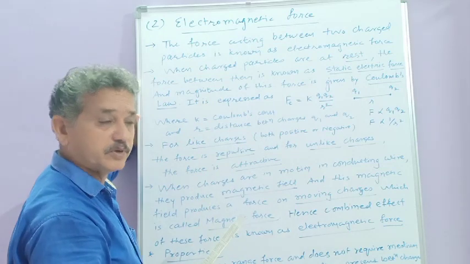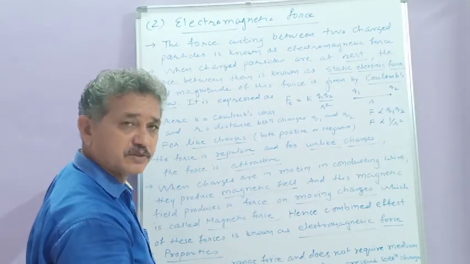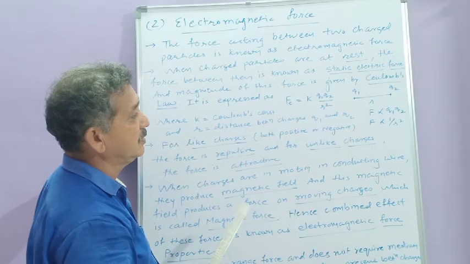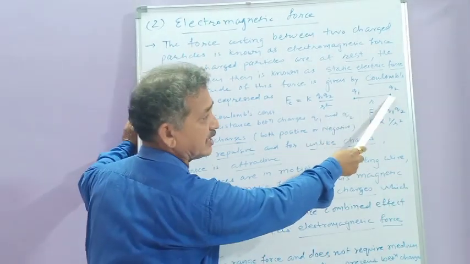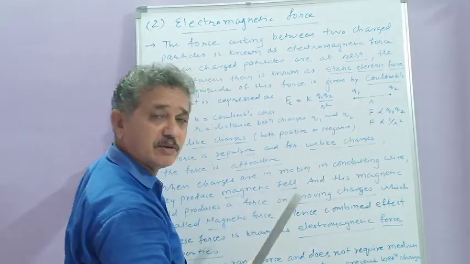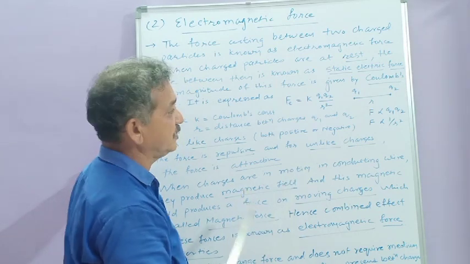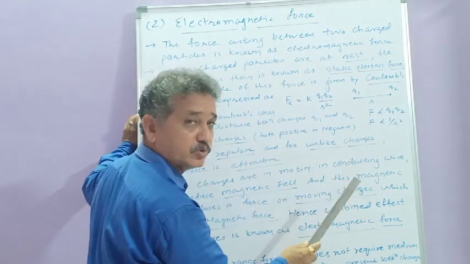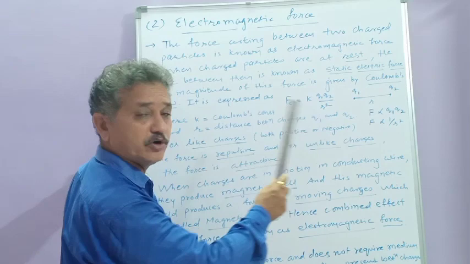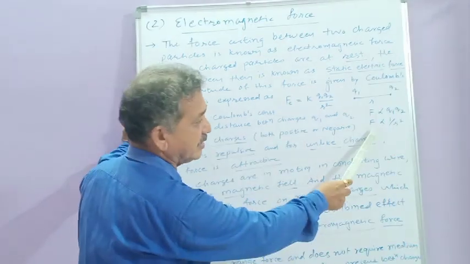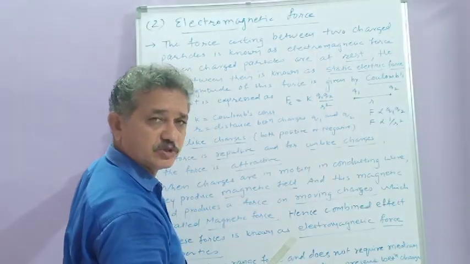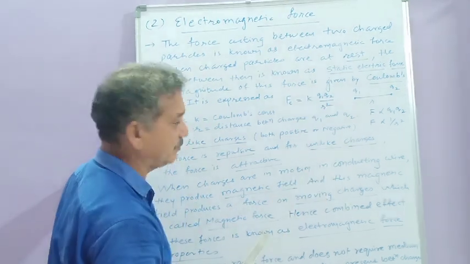So you can also write the statement of Coulomb's law like Newton's universal law of gravitation. So what could be the statement? The statement is like this: the electrostatic force exerted between two stationary point charges is directly proportional to the product of the magnitudes of the charges and inversely proportional to the square of the distance between them.